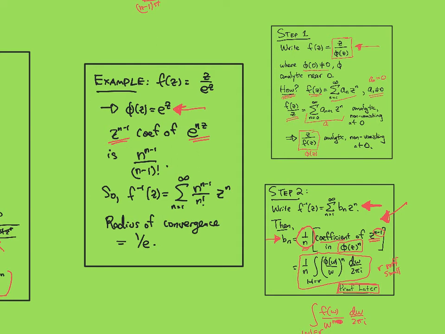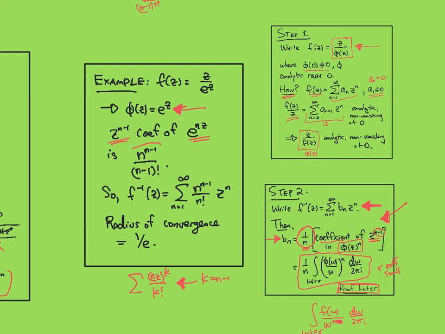Well, the nice thing about that is that I just have to put the power series for e to the z and then put nz into it. And so then the coefficient of z to the n minus 1 would correspond to k equals n minus 1 here.